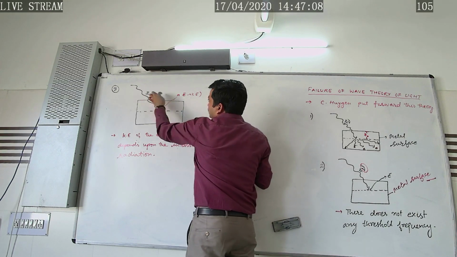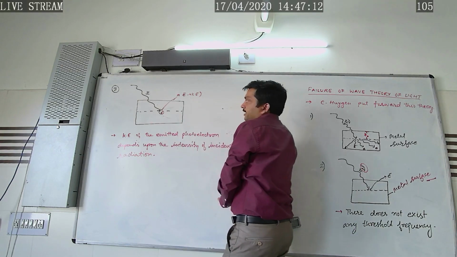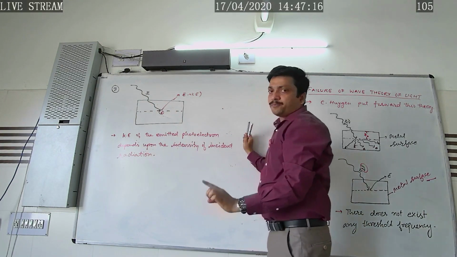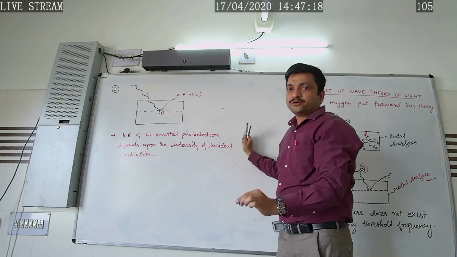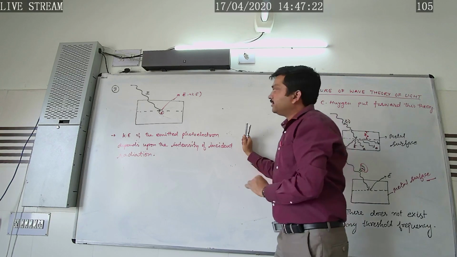So kinetic energy is found to be proportional to intensity, because intensity is proportional to the number of photons hitting per unit area per unit time.